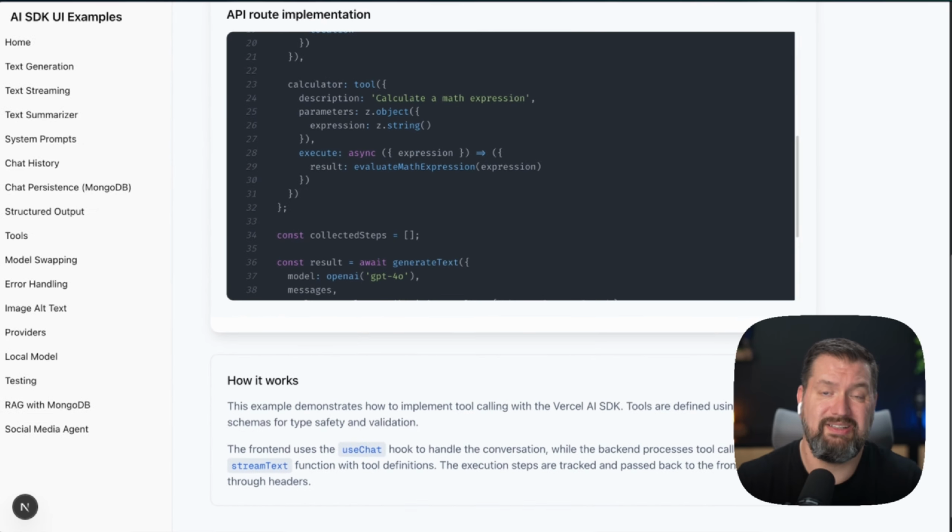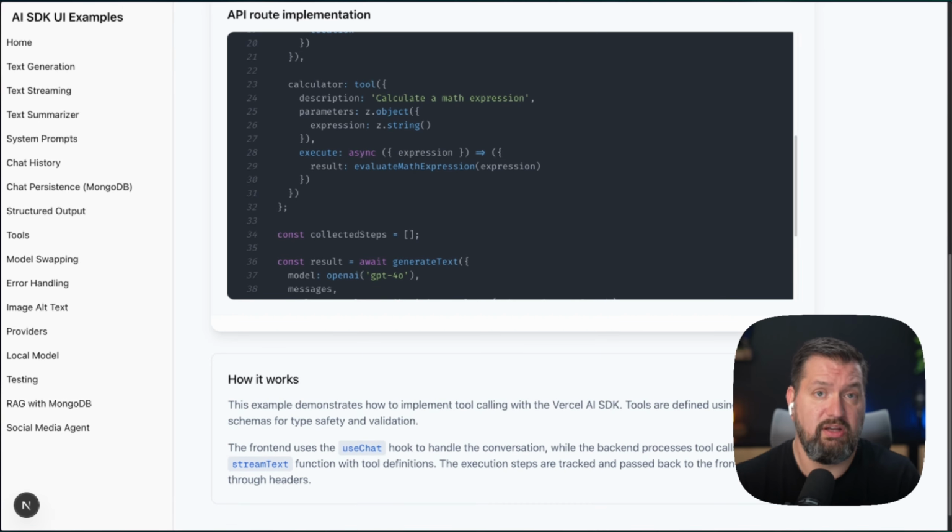So this pattern lets you extend AI capabilities with custom functionality, whether it's searching a database, calling external APIs, or performing calculations. The sky is really the limit here.